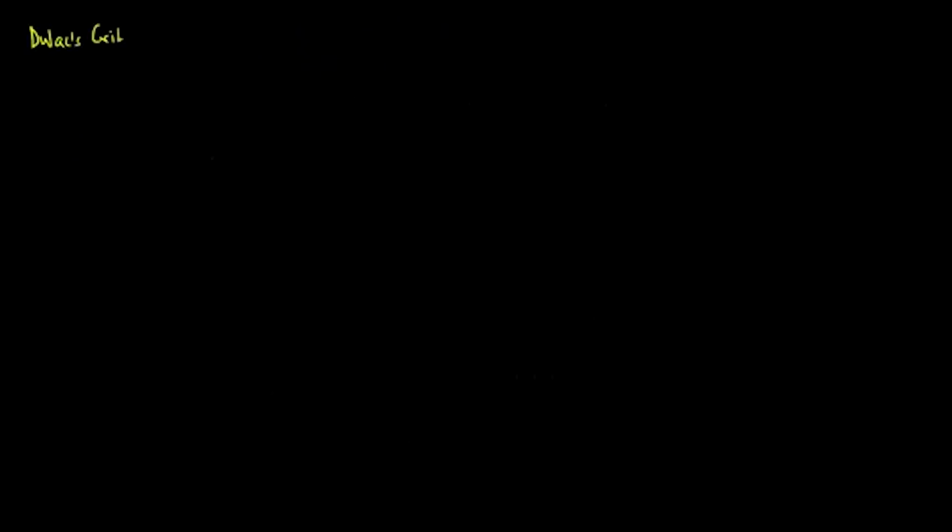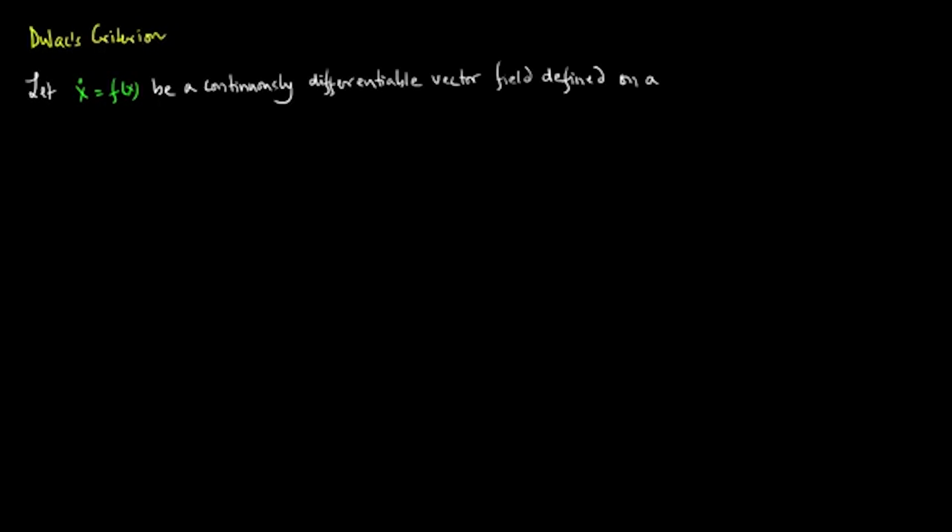Now we discuss Dulac's criterion. Let x dot is equal to f of x be a continuously differentiable vector field defined on a simply connected subset R of the plane.